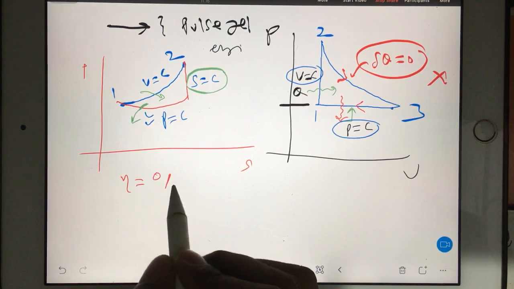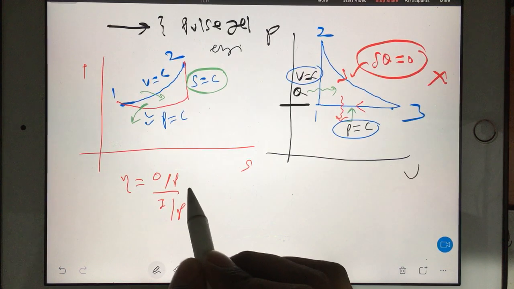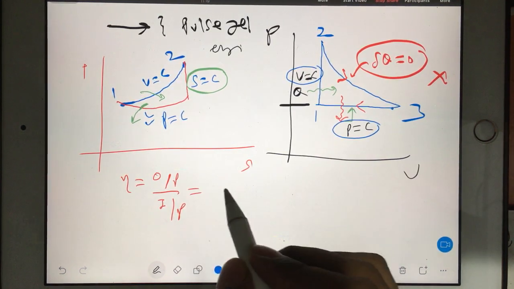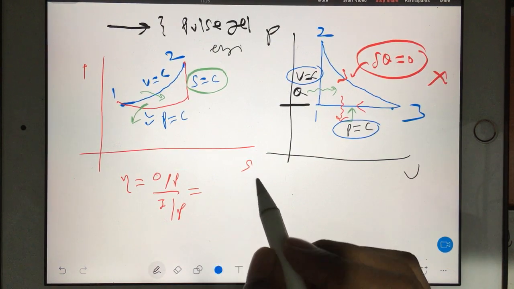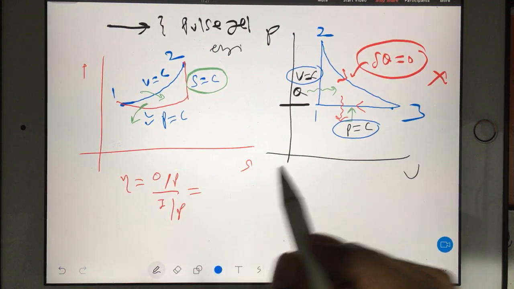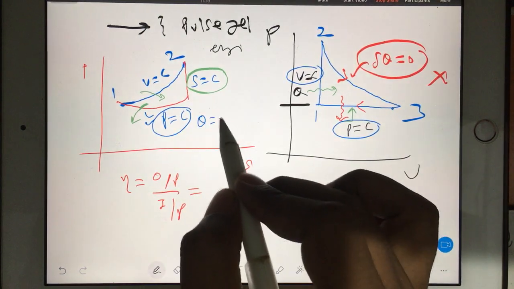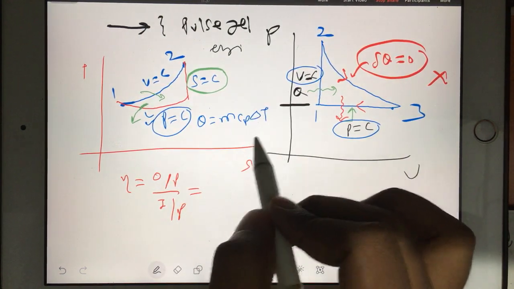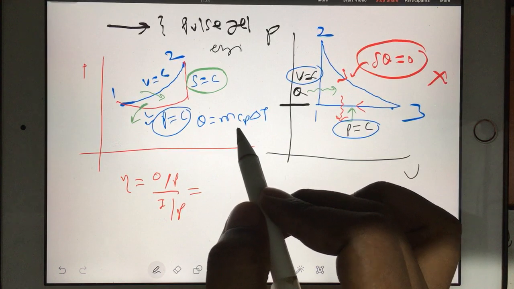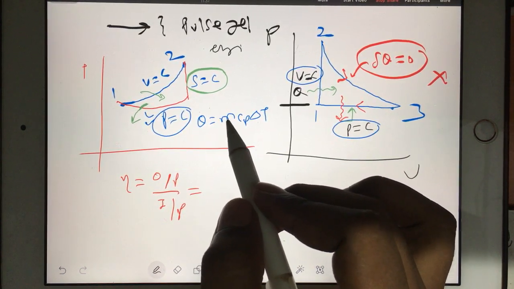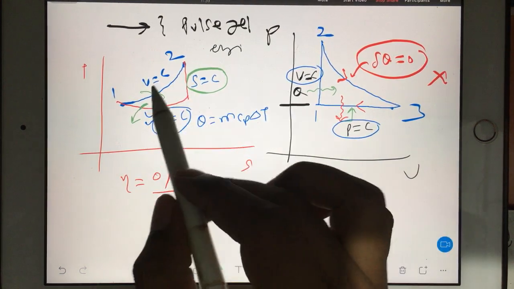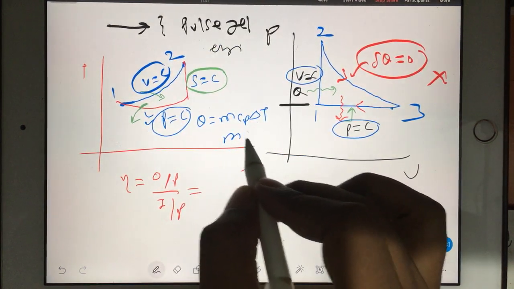Efficiency is nothing but output by input. Everything I have given in PDF, so no problem. Now output, how will you find it? Output is at constant pressure. So you know, at constant pressure, the formula is Q is equal to mCp delta T, and in case of input, if you check, input is happening at constant volume, so it will be mCv delta T.